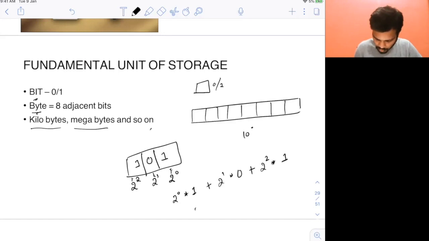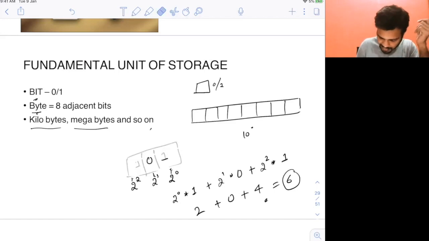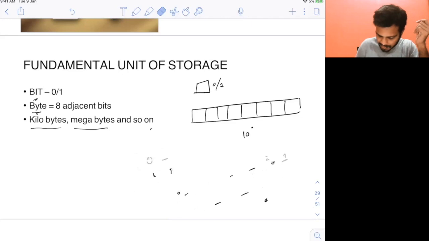So we'll get 2 plus 0 plus this is again 4. So this is the number 6 in decimal, right? Through the binary, the system can understand this. So if you give 101 to the system, it will know that it's 6. Let me give you a simple example to help you understand how the system actually understands.